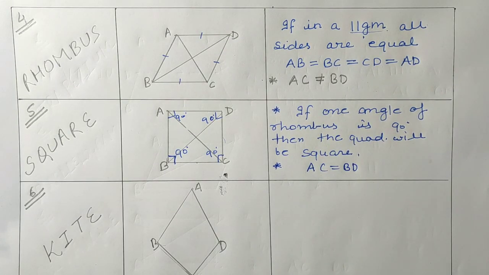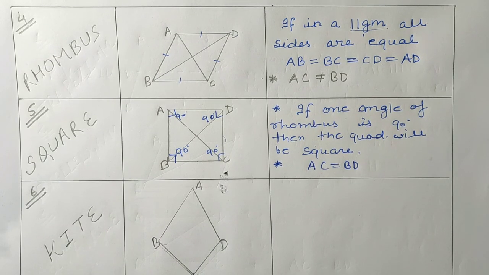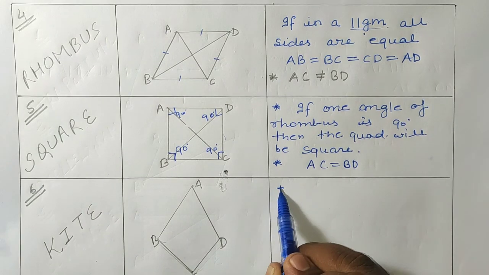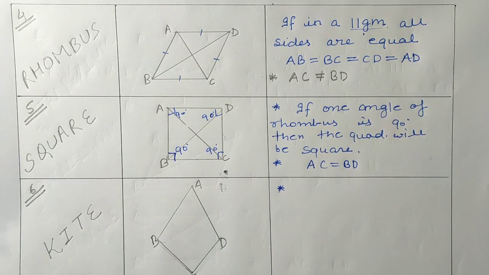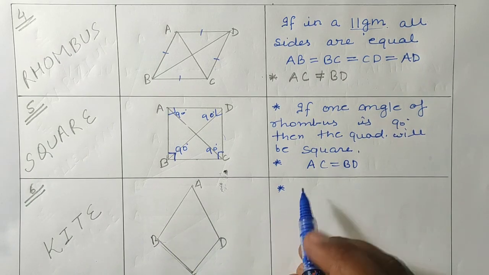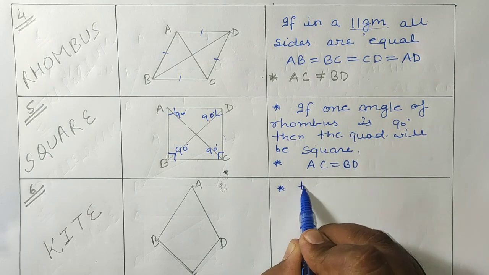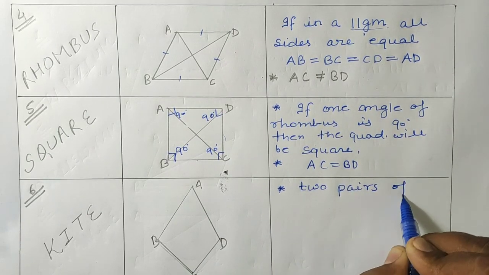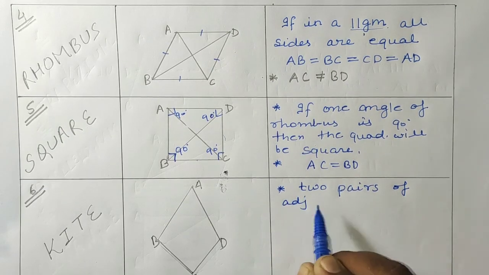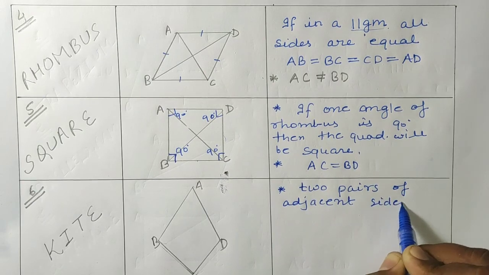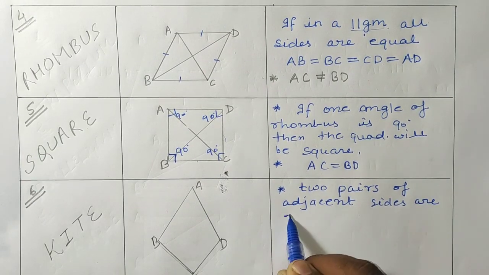Okay students, now coming to the sixth type, and that is the kite. What is a kite? We can define a kite easily. The definition is that if two pairs of adjacent sides are equal.